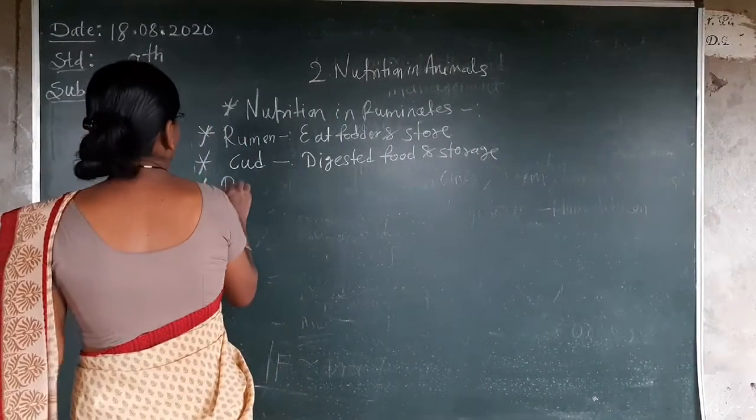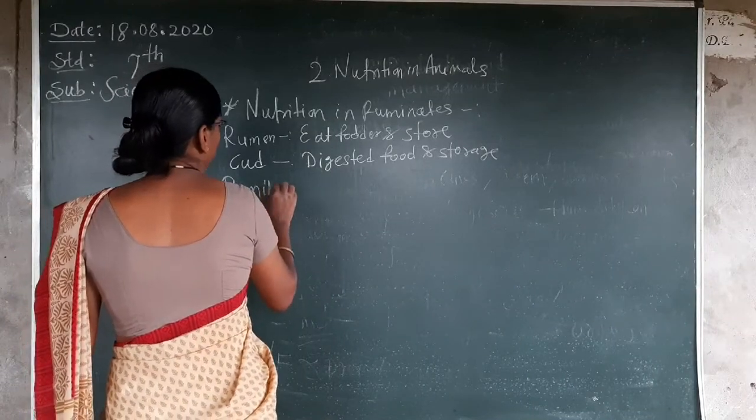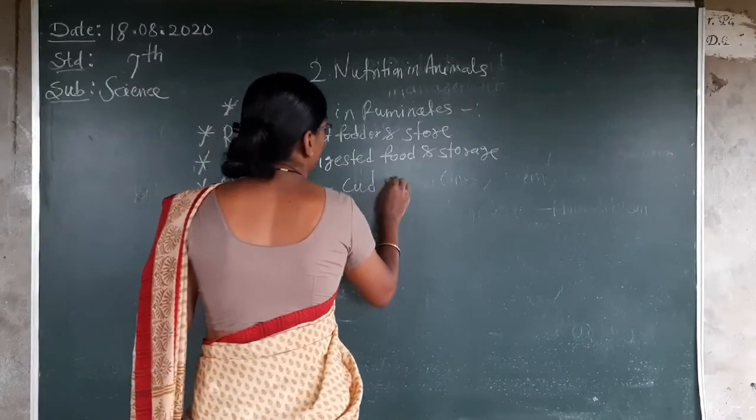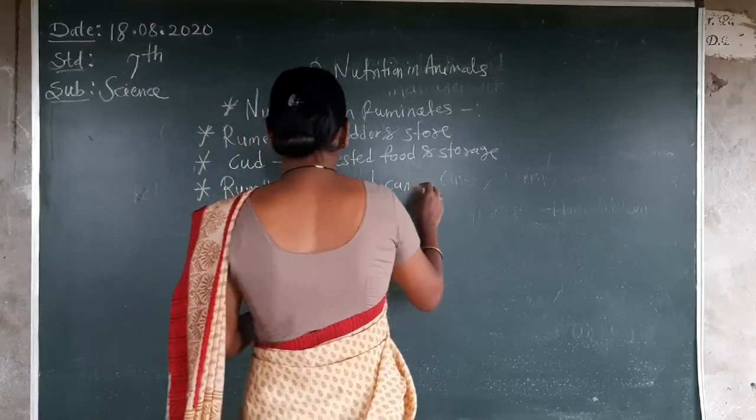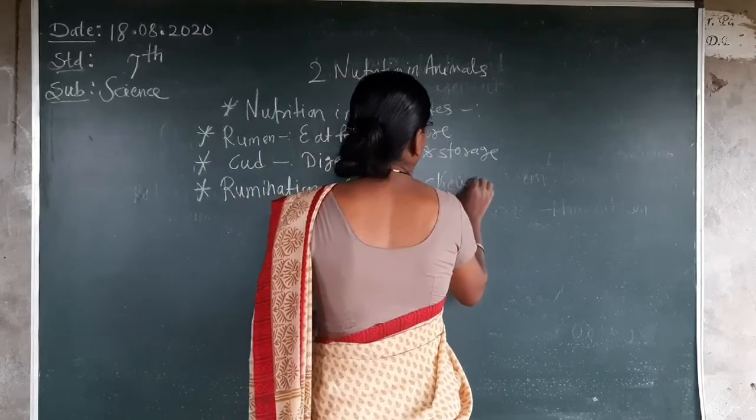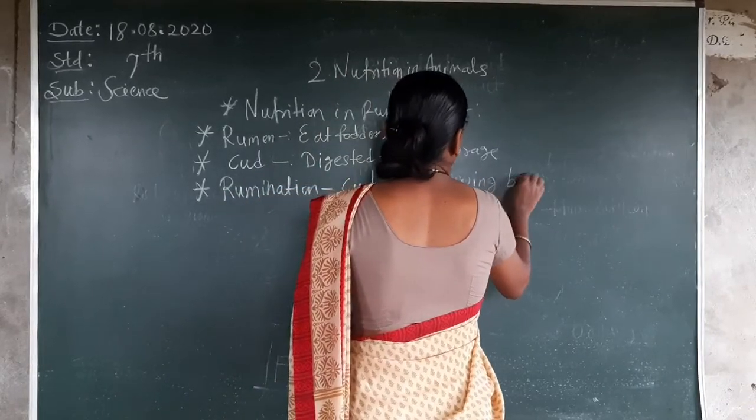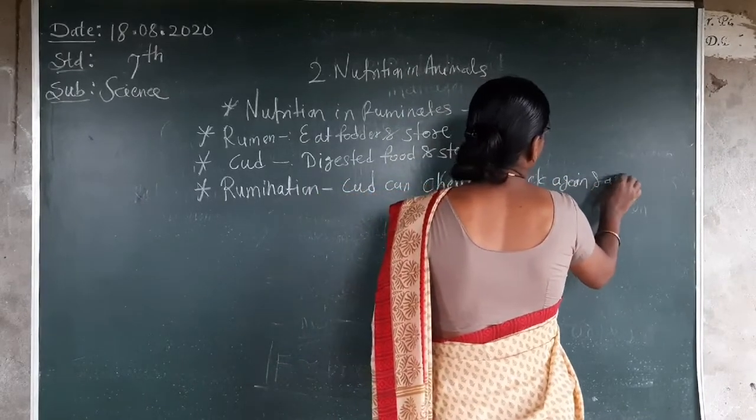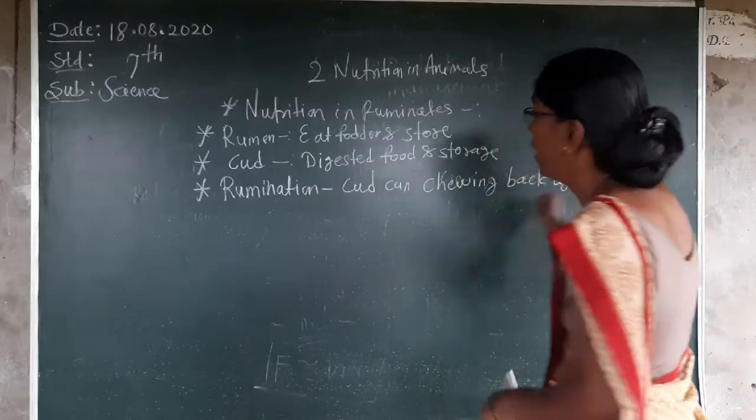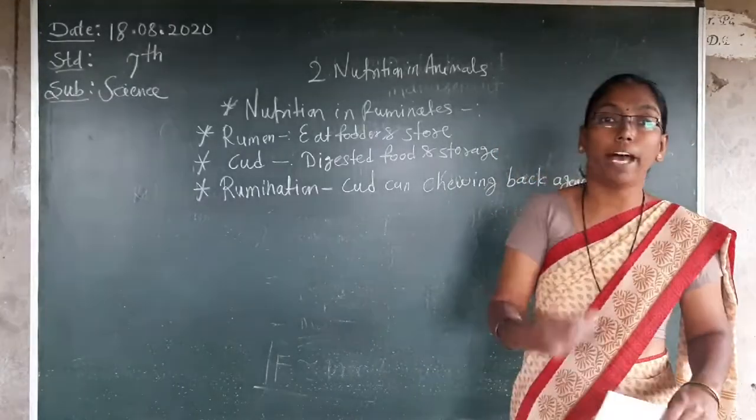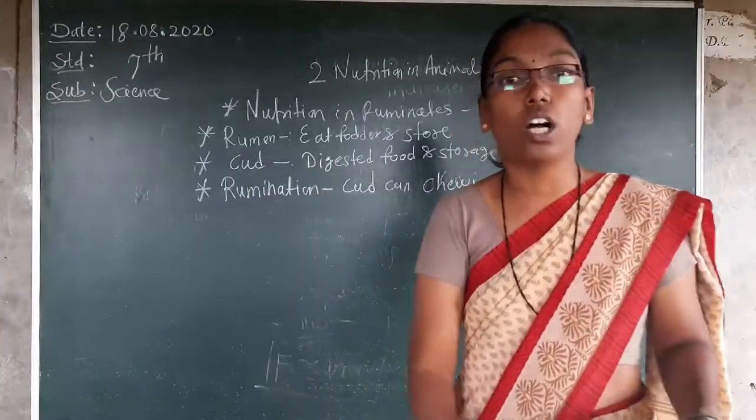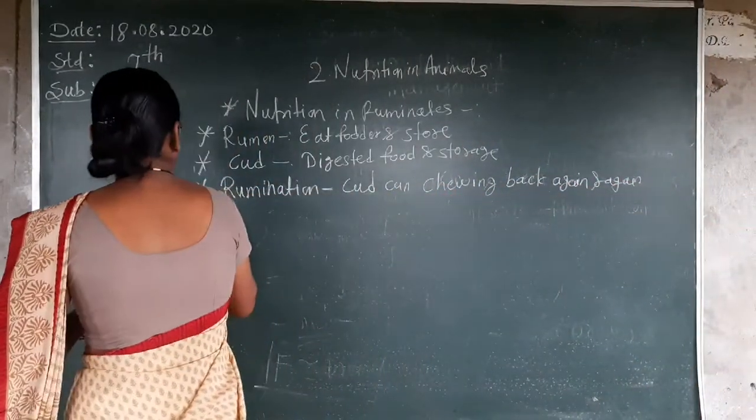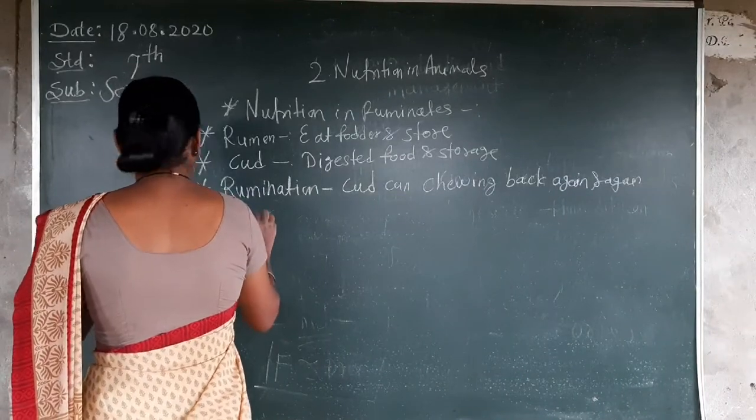What is rumination? Cud can be chewed back again and again. Okay, cud can be chewed back again and again. This is called rumination, and that animal is known as a ruminant.